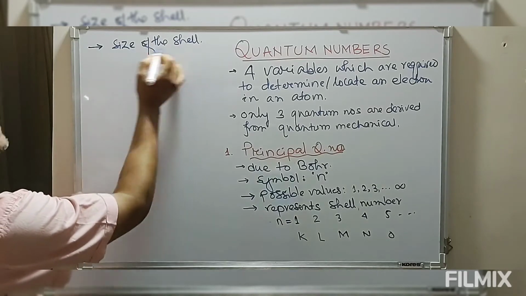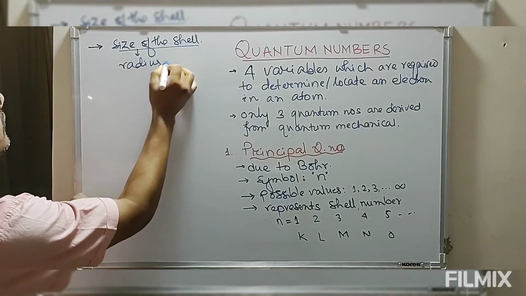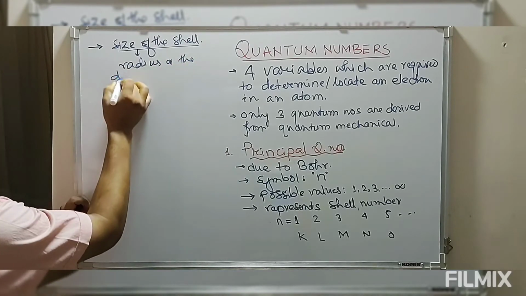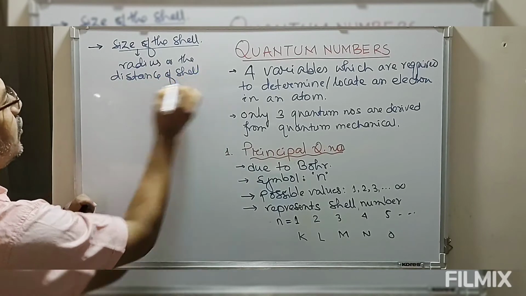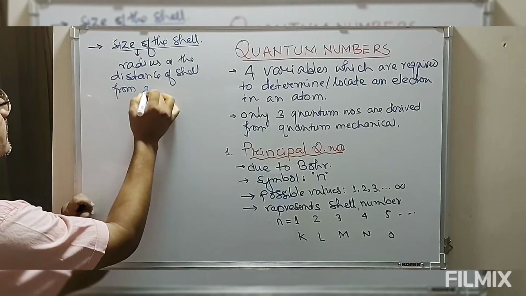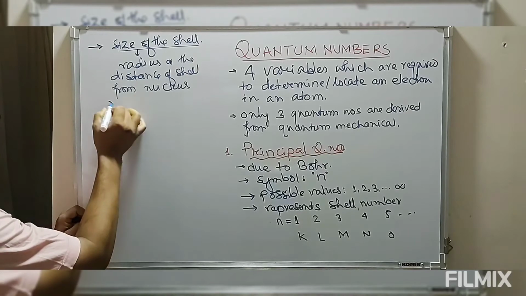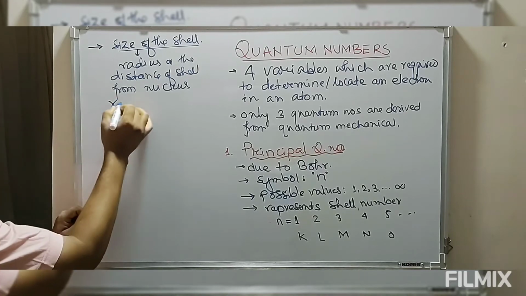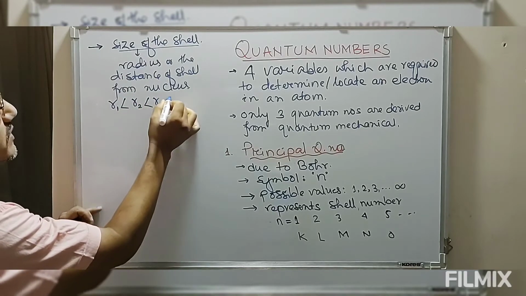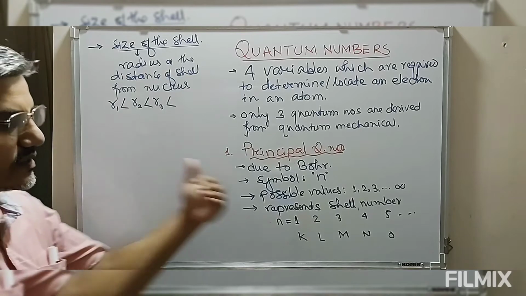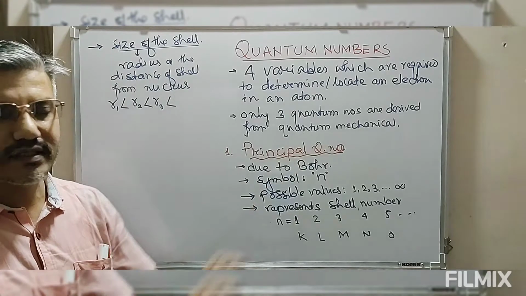So if I say the radius of the first shell is less than the radius of the second shell, that means as the shell number increases, the distance or the radius of the shell also increases.